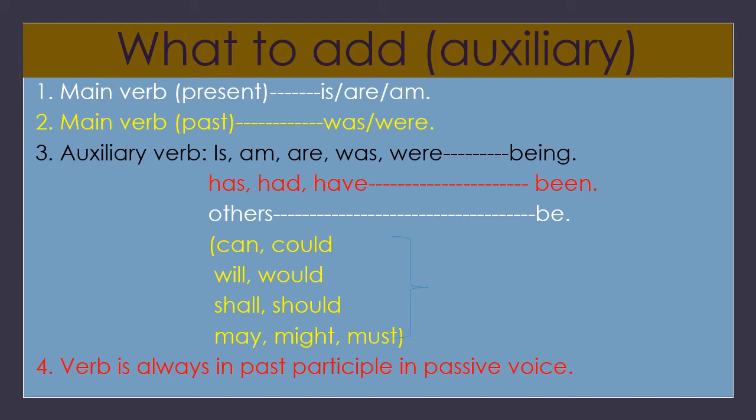The verb is always in past participle in passive voice. This point also you should note. The verb you have to use in past participle form only. Okay, children?